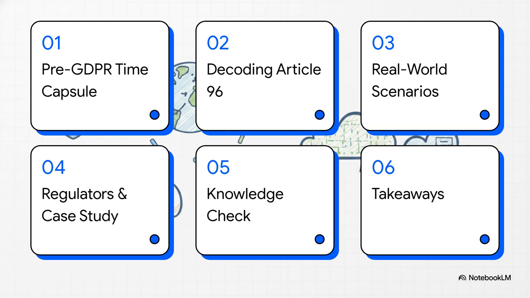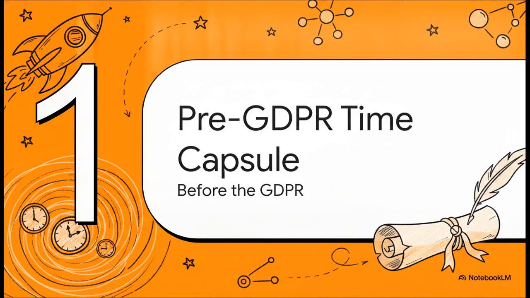Here is our game plan for today's explainer. We'll start with the pre-GDPR time capsule, then we'll decode Article 96, explore some real-world applications, review a regulatory case study, jump into a professional knowledge check, and finally wrap up with our key takeaways. All right, let's kick things off with Section 1, the pre-GDPR time capsule.